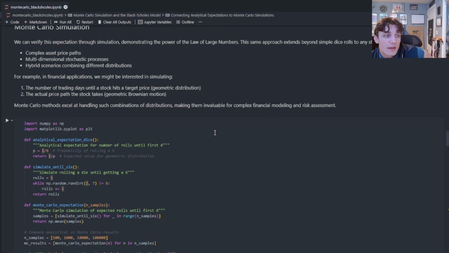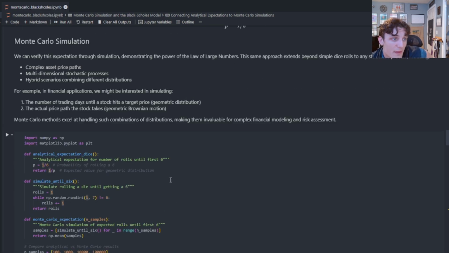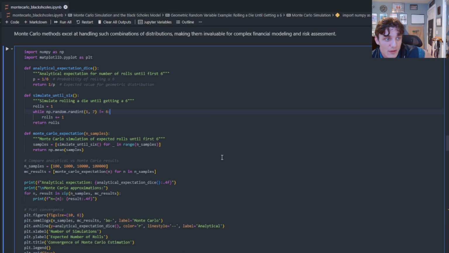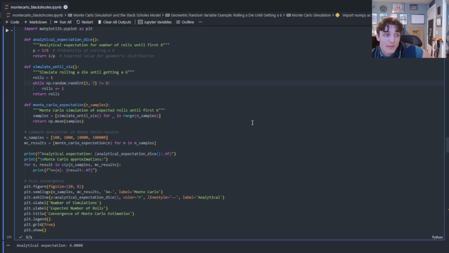The Monte Carlo simulation is going to yield a very similar value, just as we saw above with the Bernoulli and exponential random variable example. Here what we're doing is we're drawing from that distribution. What I mean is we're going to roll a dice, roll a dice, roll a dice, roll a dice until we see a 6. We're going to keep doing that a whole bunch of times, and I'm going to record how many times it takes me to see a 6.